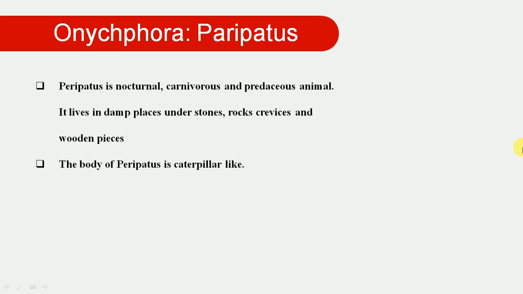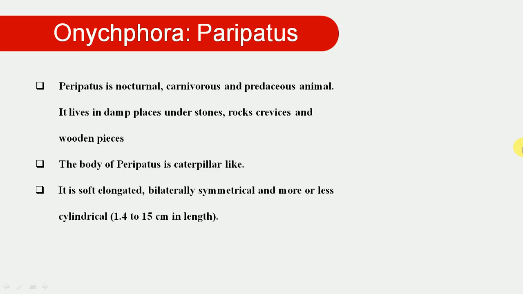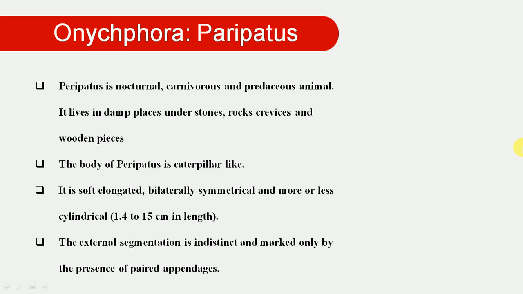Then the body of Peripatus specifically looks like a caterpillar or larval-like body. This animal is soft, bilaterally symmetrical, and more or less cylindrical in structure. The size of this animal is about 1.4 to 15 centimeters in length; the length varies. Then externally we see distinct segmentation, and they are marked only by the presence of a pair of appendages. In this pair of appendages we can specify the characters of the phylum Onychophora.